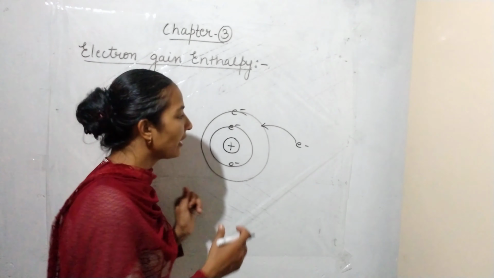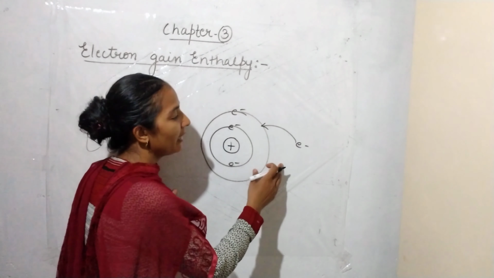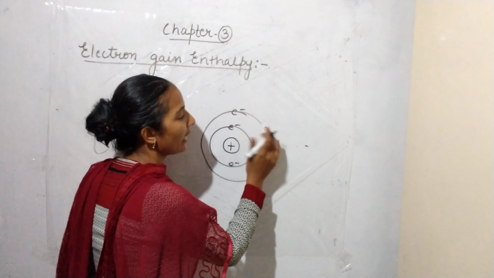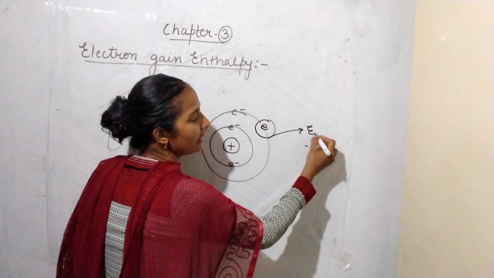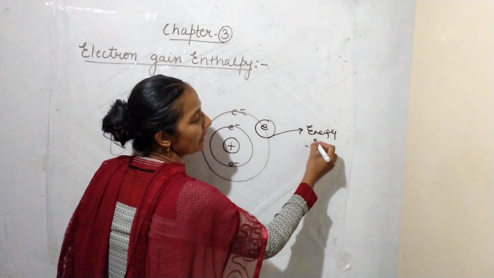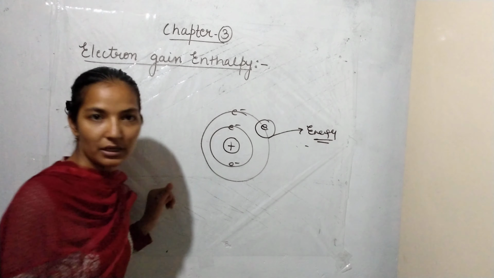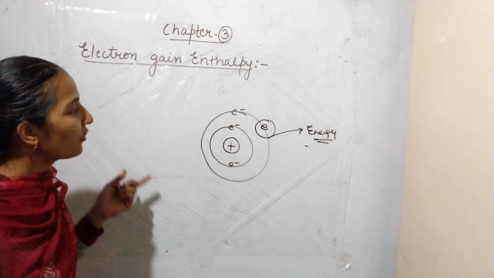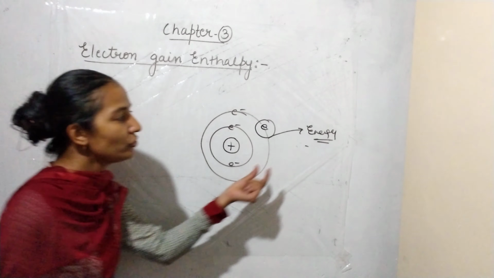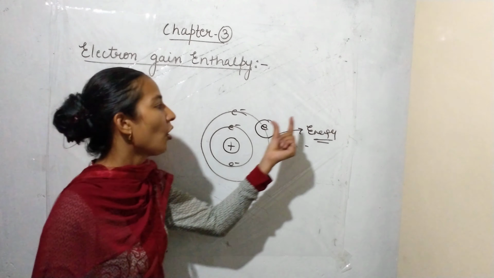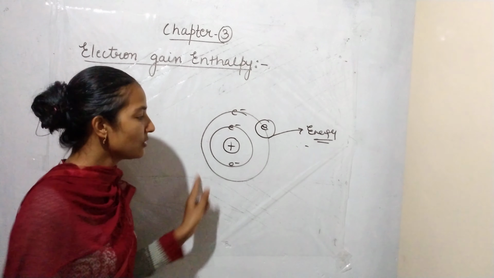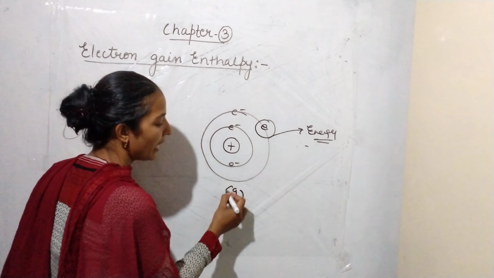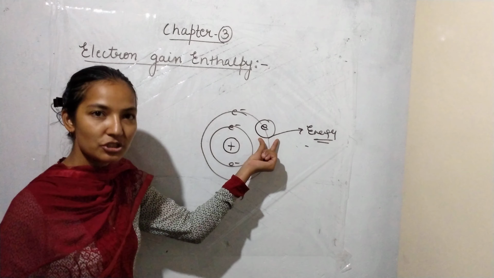If the atom is gaining an electron, then it will gain the electron and release energy, and this released energy is called electron gain enthalpy. So what is electron gain enthalpy? The amount of energy released on adding an electron to an isolated gaseous atom in its valence shell.